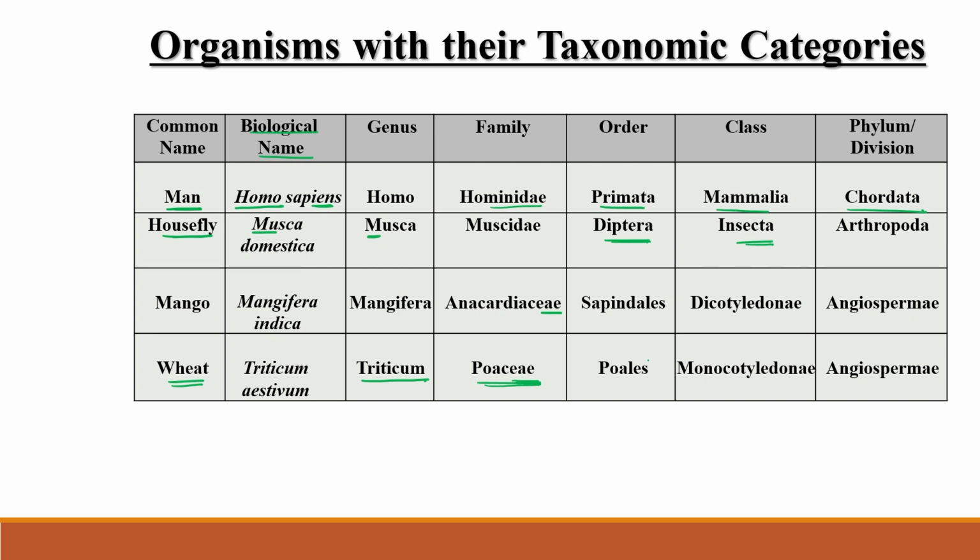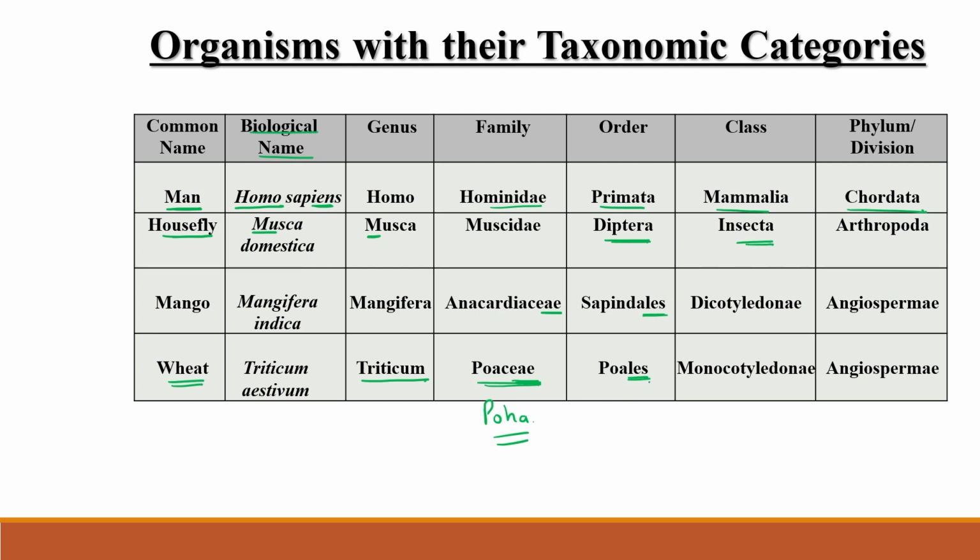Similarly, when -ales comes, in the case of plants only, you can quickly recall that this word belongs to the order category. Poha is made of wheat, so Poaceae is the family of wheat.